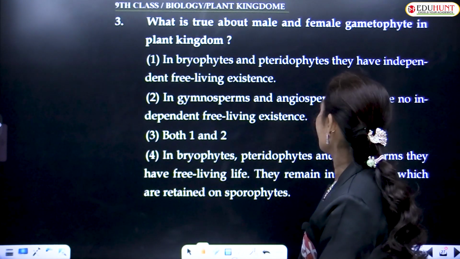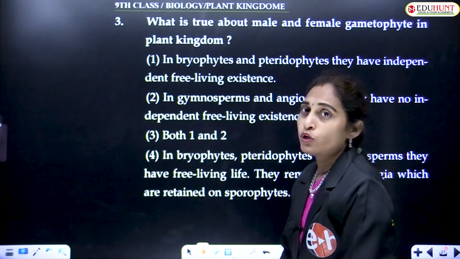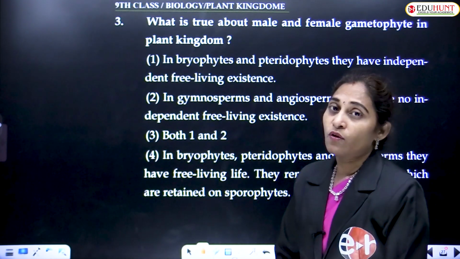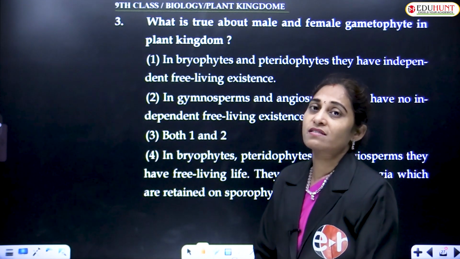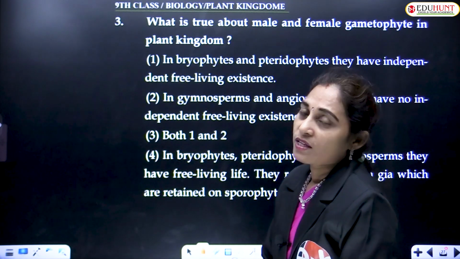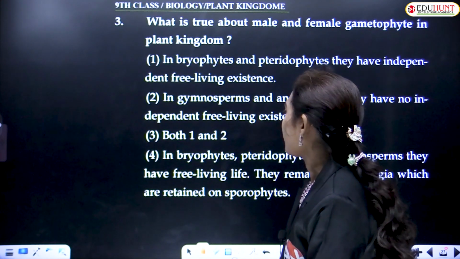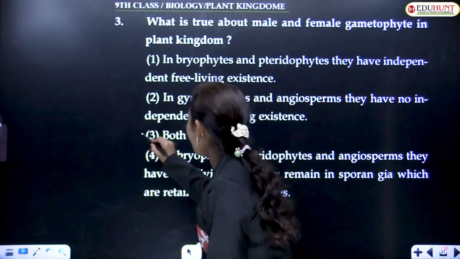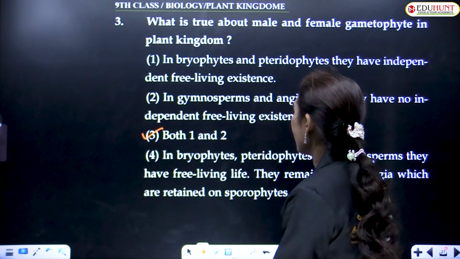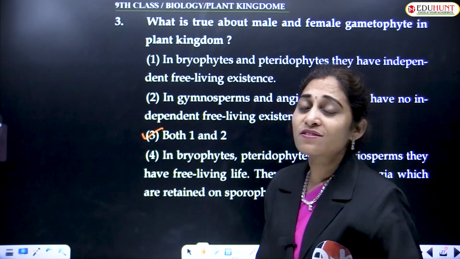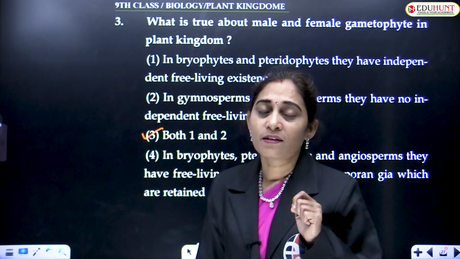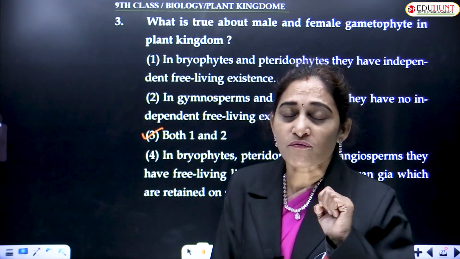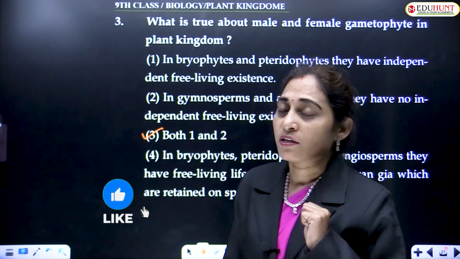Both male and female gametophytes have no independent free living existence. But in bryophytes and pteridophytes, these are independent structures. That is why we can choose the option both 1 and 2. Let us see the fourth option also. Before marking your answer, you have to check all the options carefully.